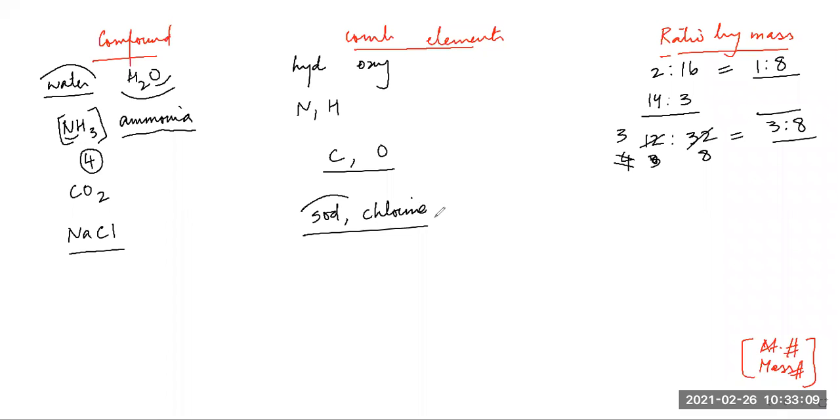Atomic number is 11, but atomic mass of sodium is not 22, it's 23. Remember that. Now chlorine. You might think 17 into 2 is 34. No, actually, chlorine has two isotopes, so we take the average mass of chlorine, that is 35.5. So this is the ratio of NaCl.